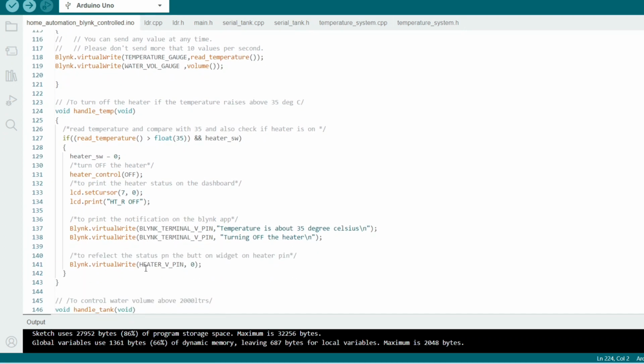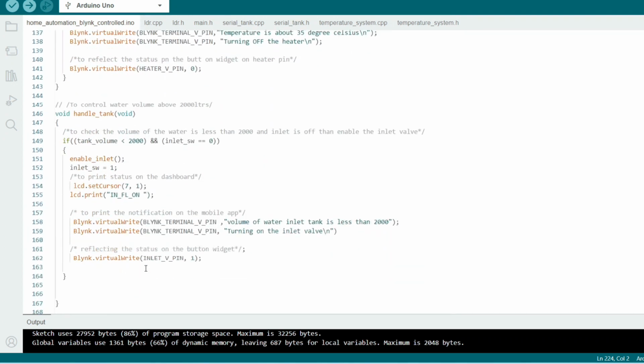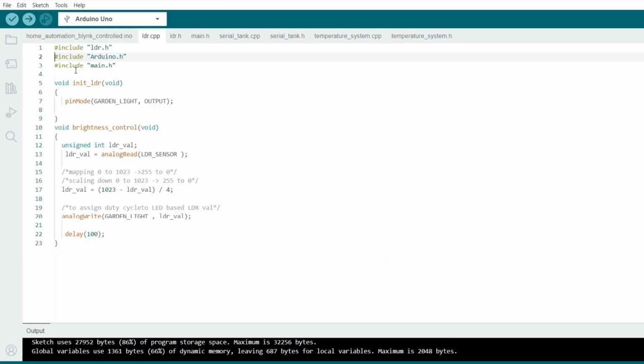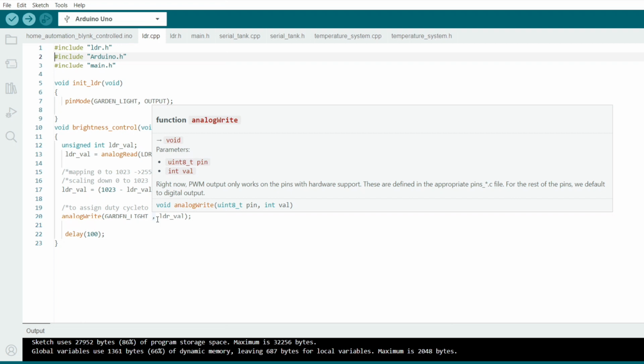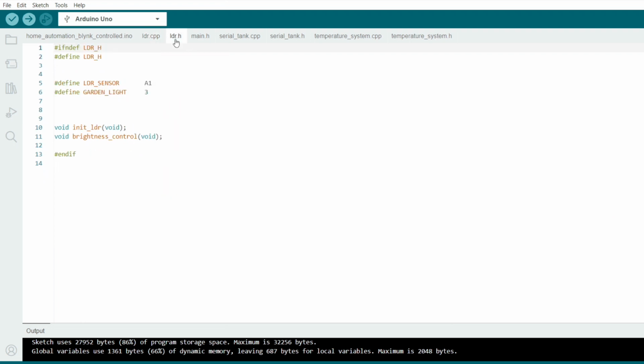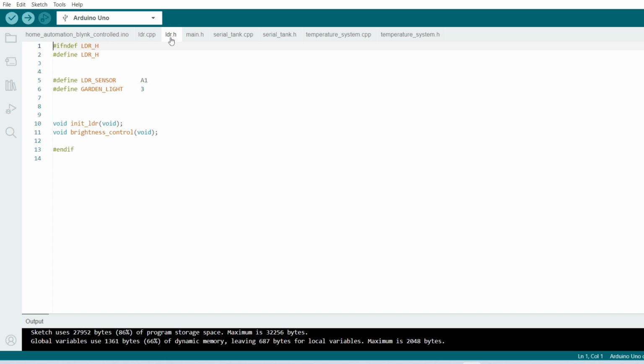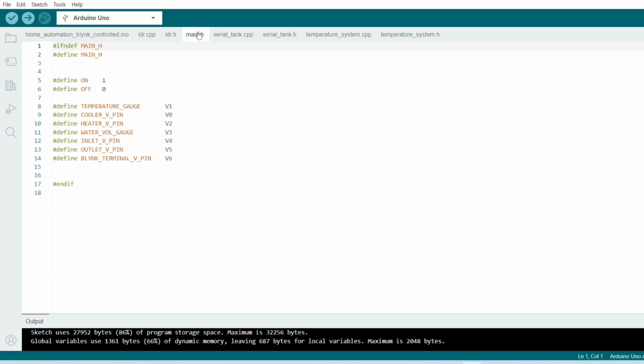And there is also some code. This is the code for the garden light to control the garden light on and off. And here is the LDR file. This consists of the LDR sensor and garden light preprocessor, so it controls the LDR and garden light. Here is the main file.